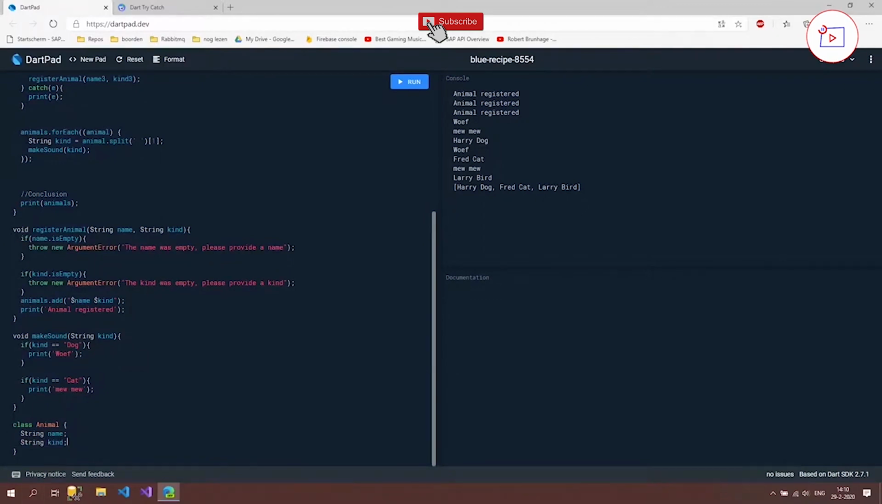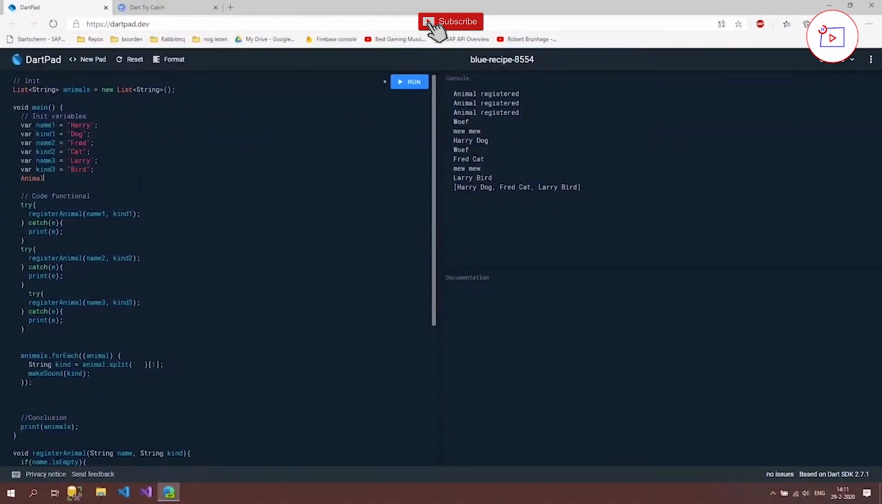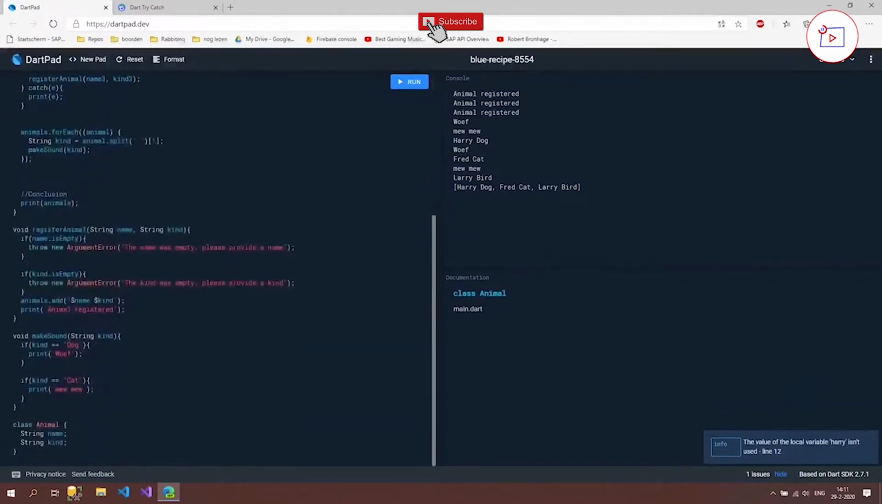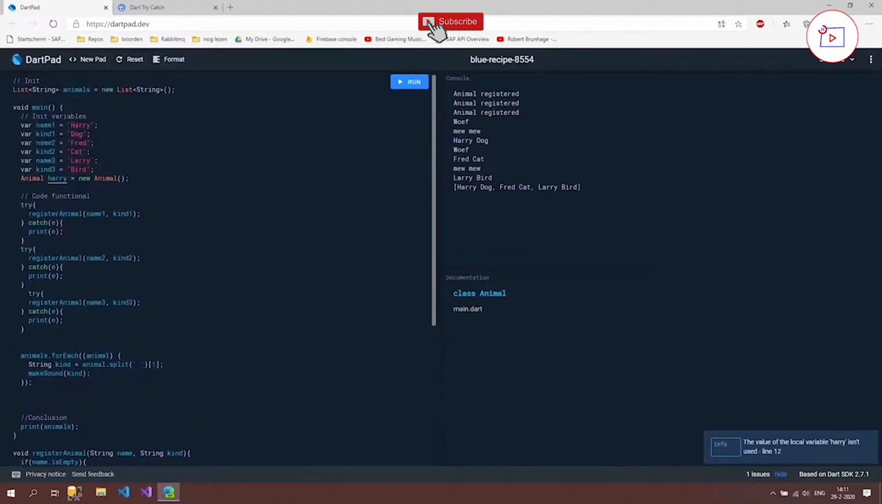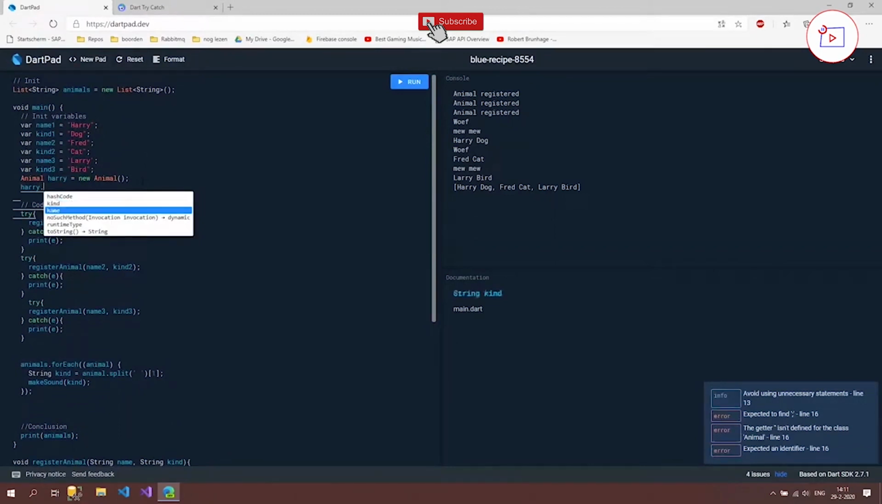We are now able to create this animal, so let's do that. Animal, and we can also see if we just type anim and then control space, it's going to say here animal, and then I'm going to call it Harry for now and say new animal. So now I created an object of this class called Harry. If I now type Harry dot, you can see that our properties pop up. So kind and name, fields is maybe a better word, just to make it less confusing.